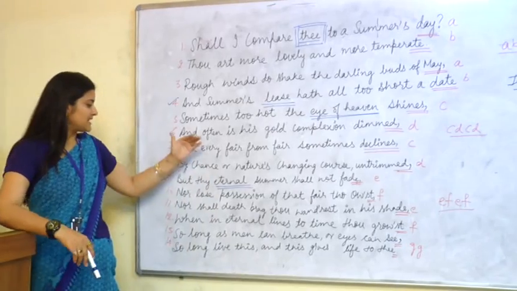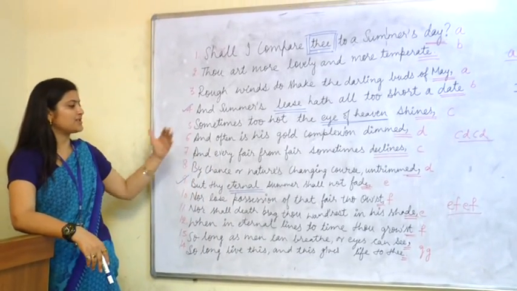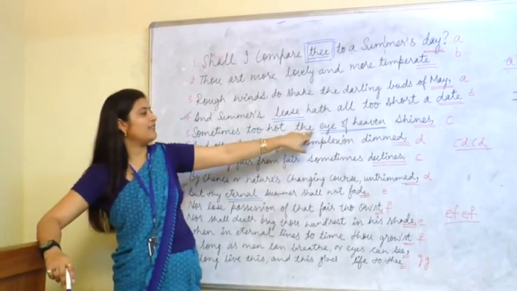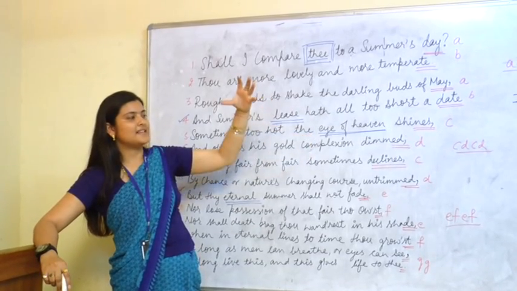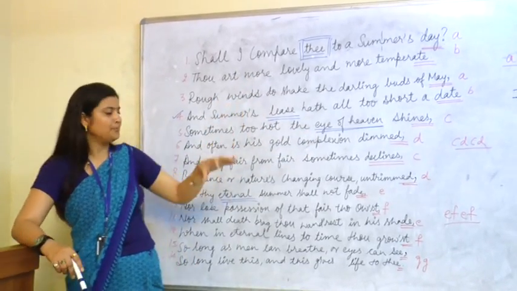Nor lose possession of that fair thou owest. Now he is saying that summer is not going to end, and the possession of that fair thou owest, that heaven's eye, that is the sun, its shine, is still going to be there.